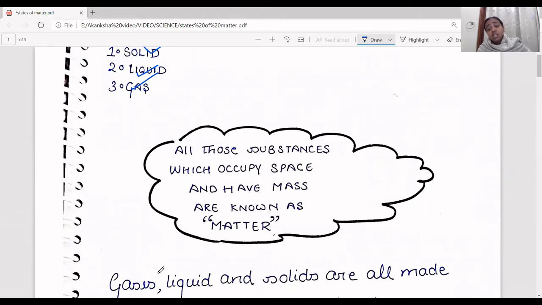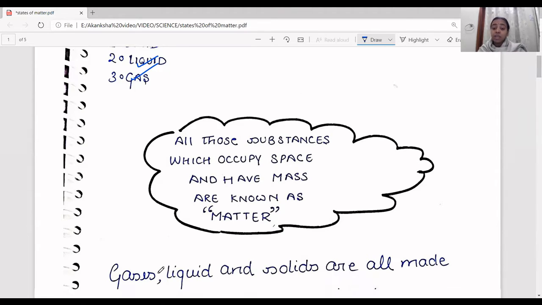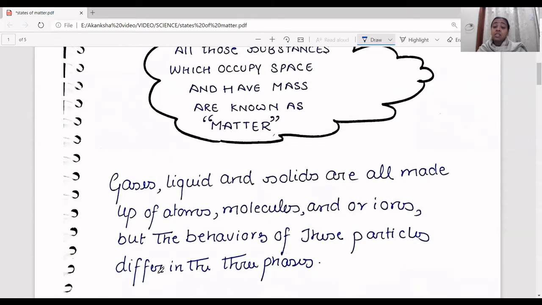Now these are three forms of matter. Now we're talking about what is a matter. So anything that occupies a space and has mass, means weight. Okay, in general you can say weight. Anything that occupies space and has a mass is known as matter, right? So once again, let me repeat that the gases, liquids, and solids are the forms of matter.